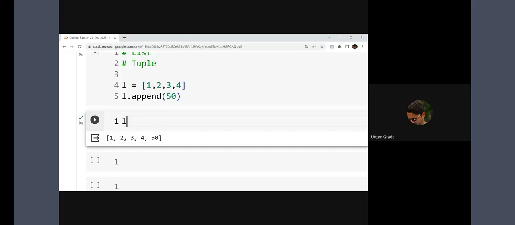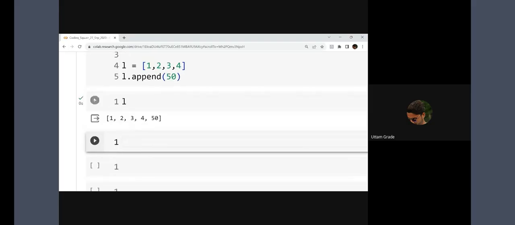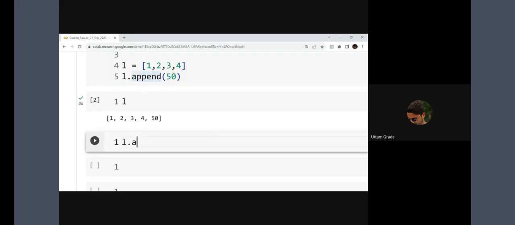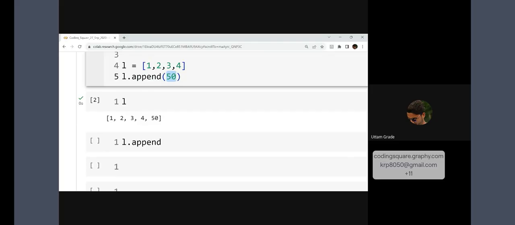But yesterday we did not talk about the extend function. We talked about append; the similar function is L.extend. In append we usually add one single value, like 50.